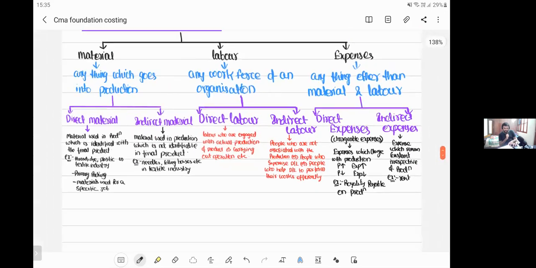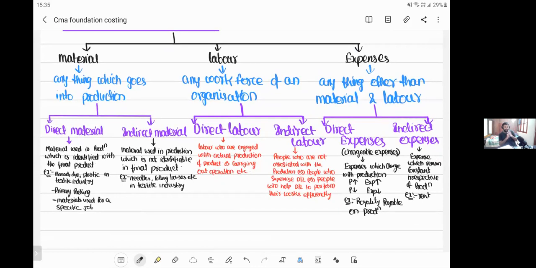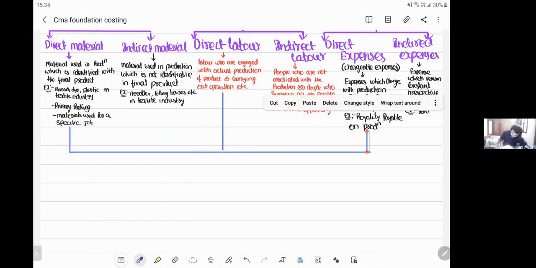So basically you have how many elements of costing? You have 3 elements of costing: material, labor, and expenses. Material is further divided into 2 types, labor into 2 types, and expenses into 2 types. Now these 3 things together: direct material, direct labor, and direct expenses, are called primary costs.